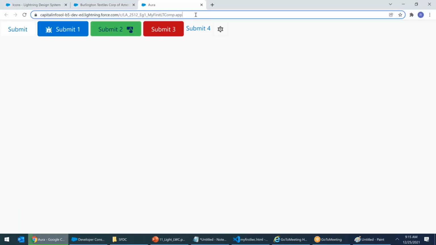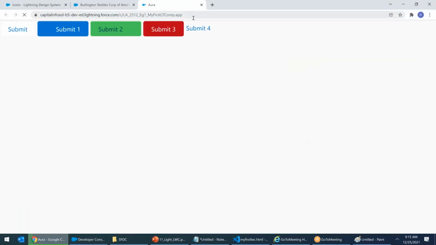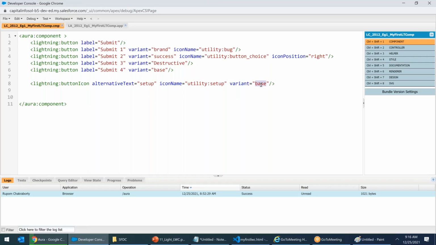Saving it, refresh. Variant equals to base. Oh, it didn't work. The variant equals to base didn't work. Remember, sometimes the variants in your commands are not always the same. Sometimes there are different variants. Here it is not base, it is bare. Variant equals to bare. Control S.